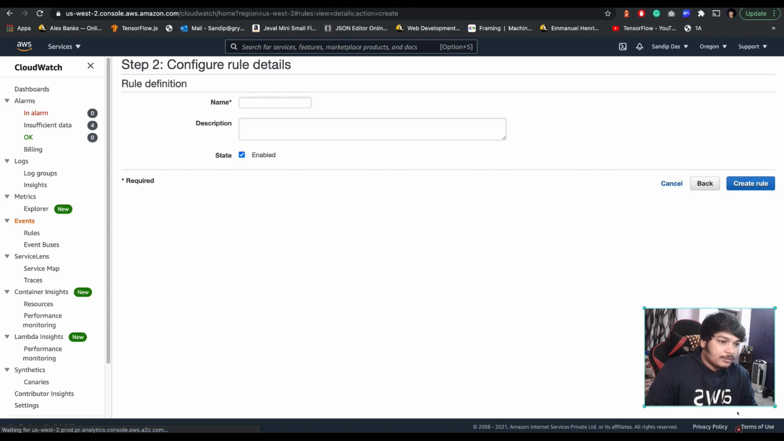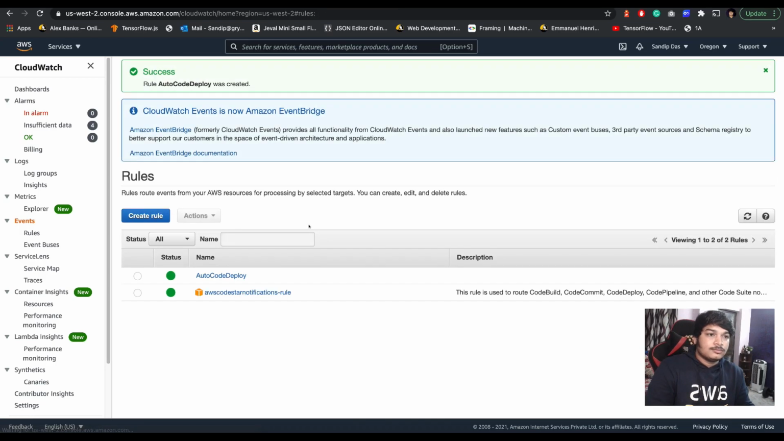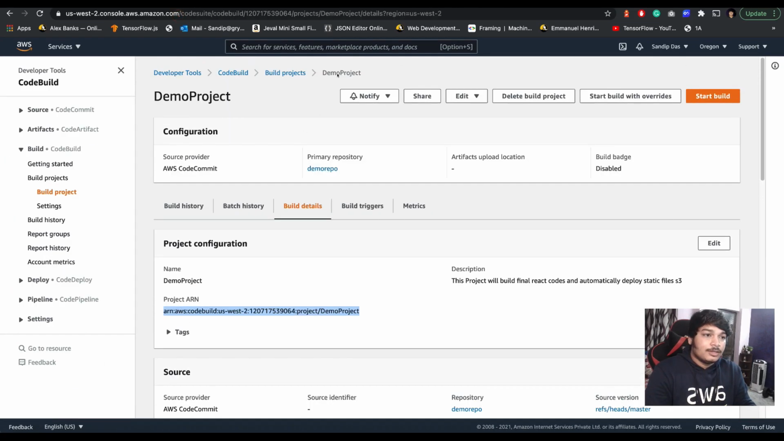Now configure details. Name: auto code deploy. Create rule. Okay, so you have created the rule. Now let's go to CodeBuild and build projects.